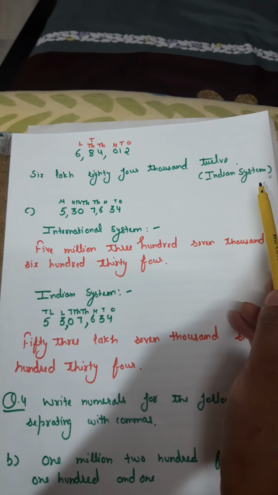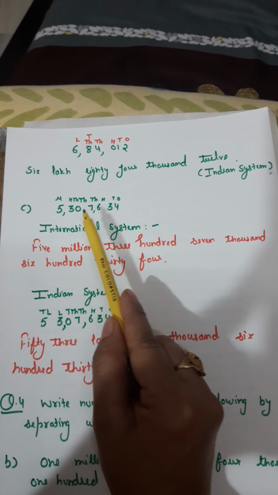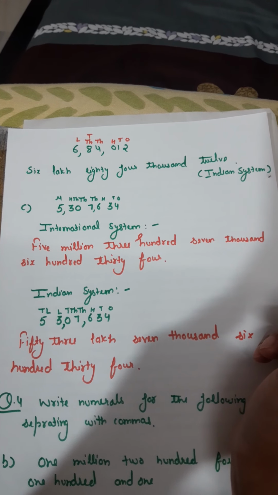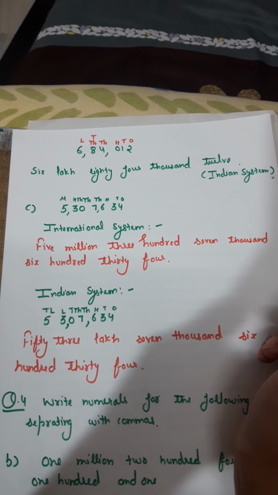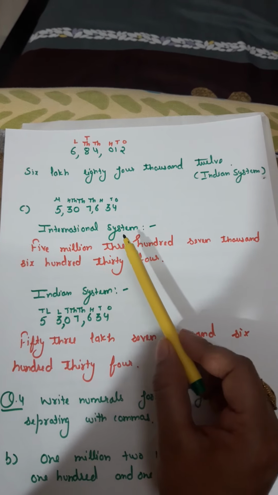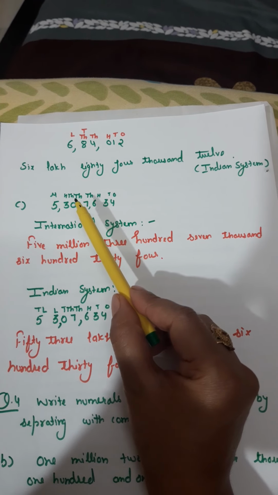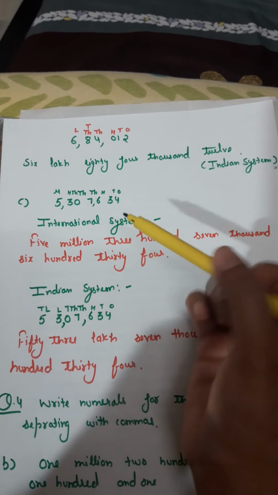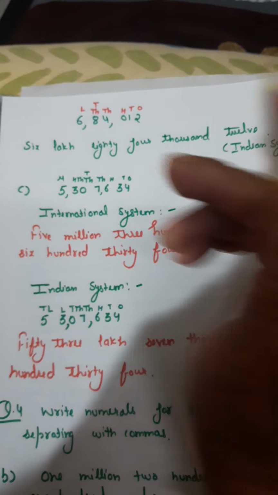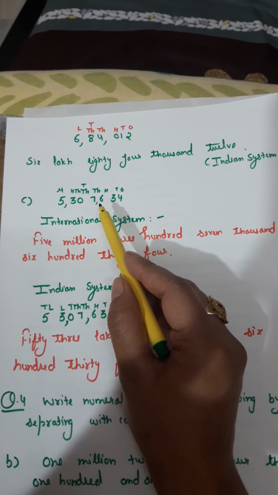Clear? Good. Now the C part of the same question, the number here is 530764, and you have to write the number in both the international system and the Indian system. Clear? So first of all I am going to write this number in the international system. In the international system we know the places: ones, tens, hundreds, thousands, 10,000s, 100,000s and millions. And the commas are placed after each and every period.